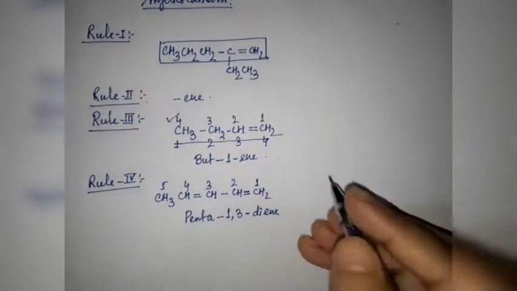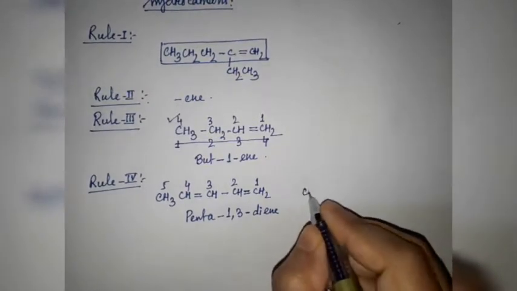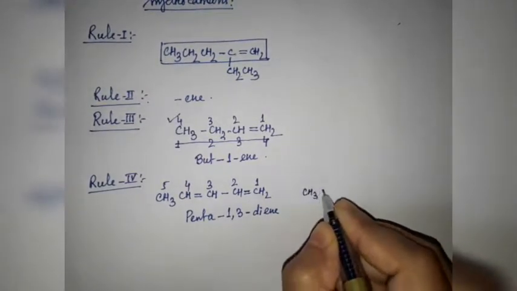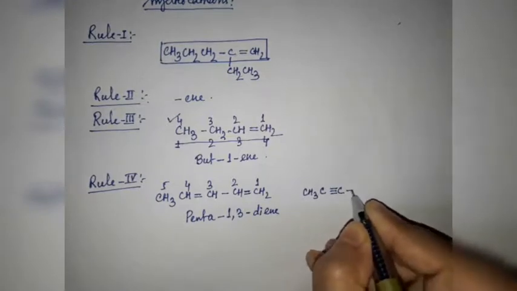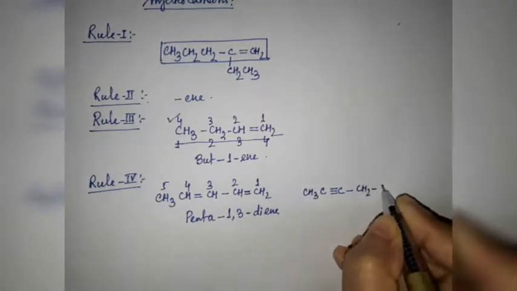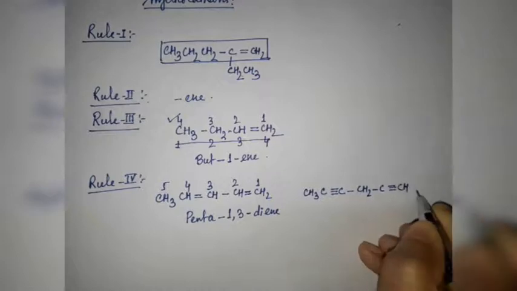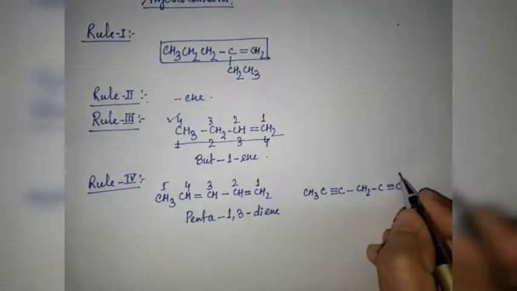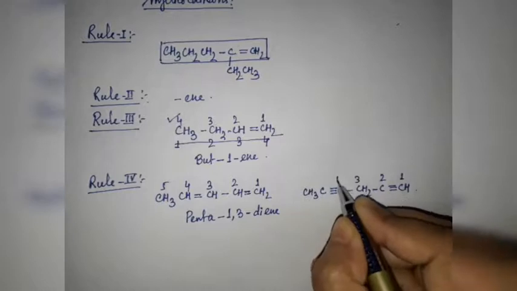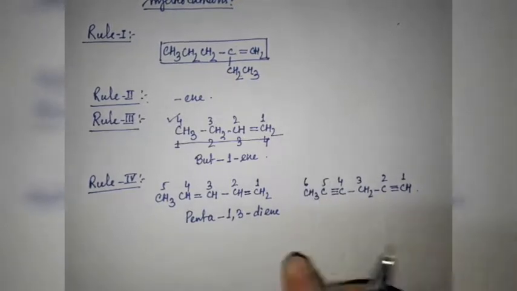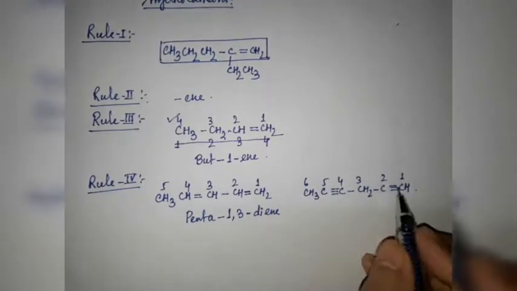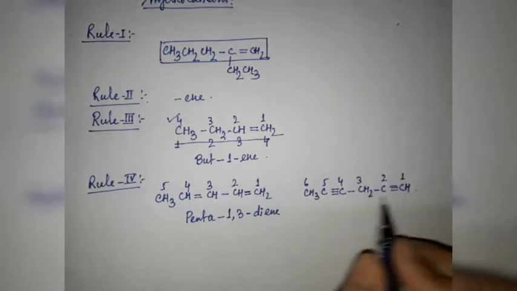In case of a triple bond, I'm showing CH3, C triple bond C, CH2, C triple bond CH. Here we have to start from this side. 6 carbon atoms are there and 2 triple bonds are there.